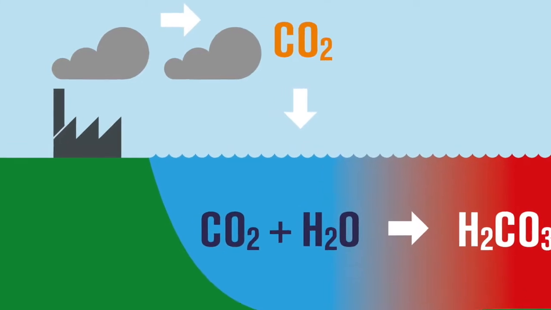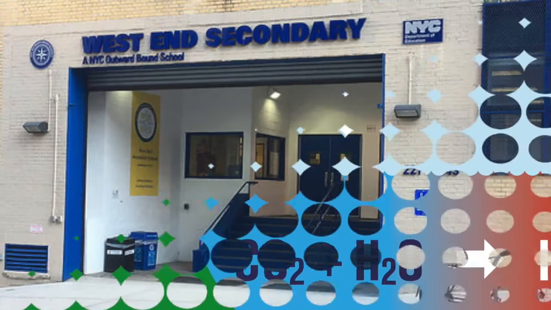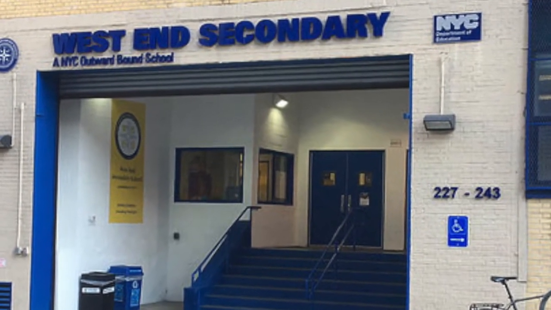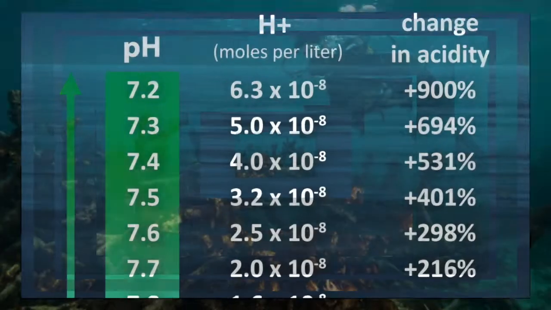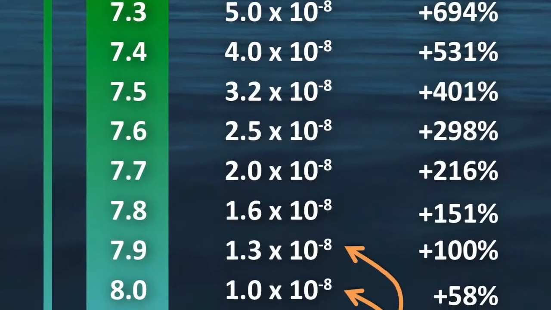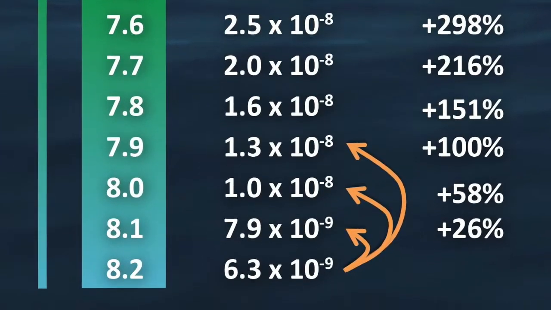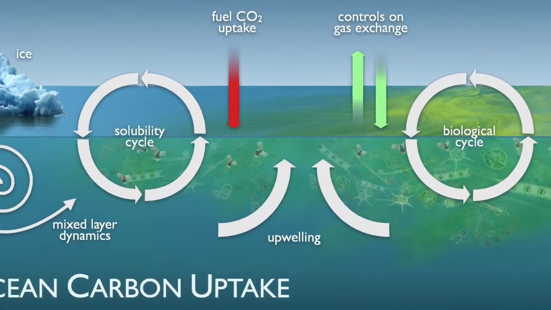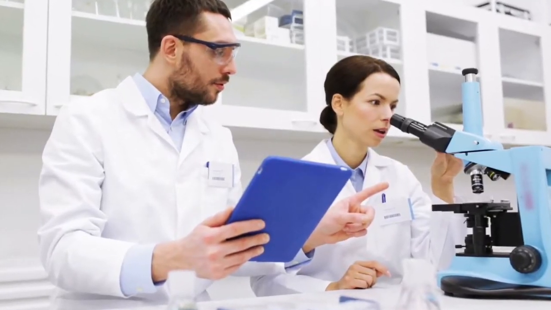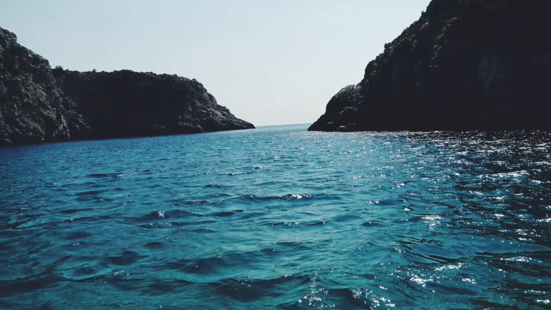In studying the effects of human influence on the environment, we, the 7th graders at Weston Secondary School, are looking at the effects of CO2 and the acidification of the ocean. Ocean acidification is a pH increase and decrease in water throughout time. The average pH today is 8.2, which is a 25% increase over the past 2 centuries, and neutral pH is 7. Many scientists believe that this dramatic increase comes from CO2 emissions being absorbed by the ocean.